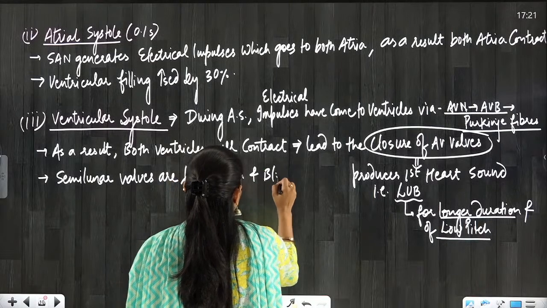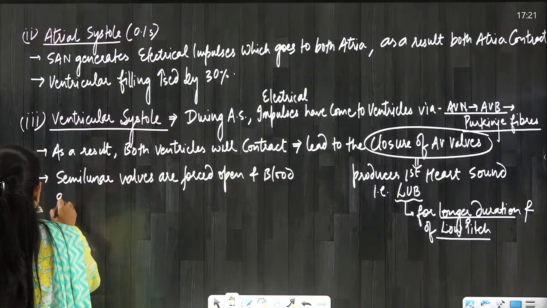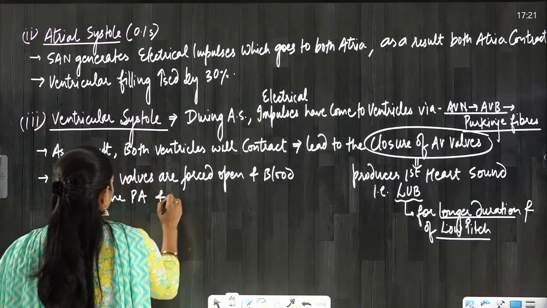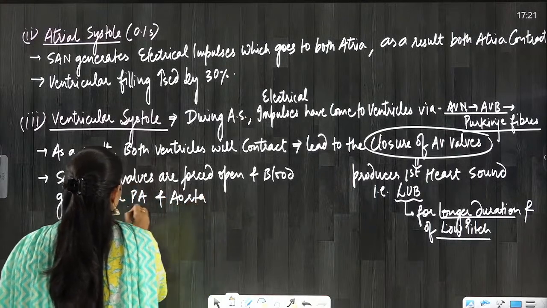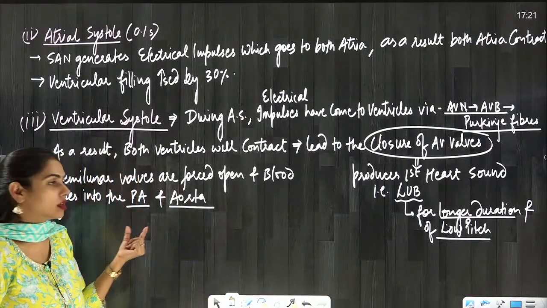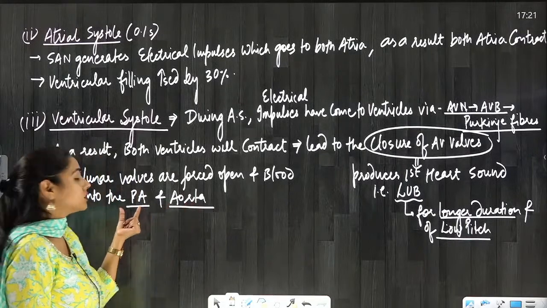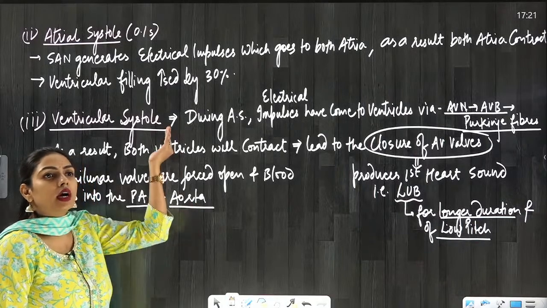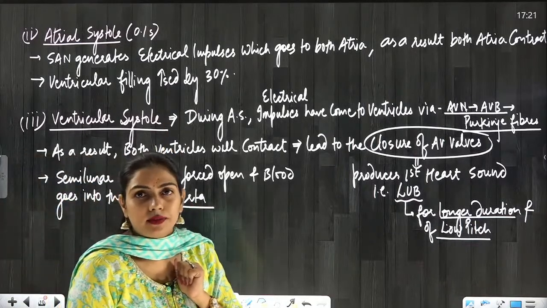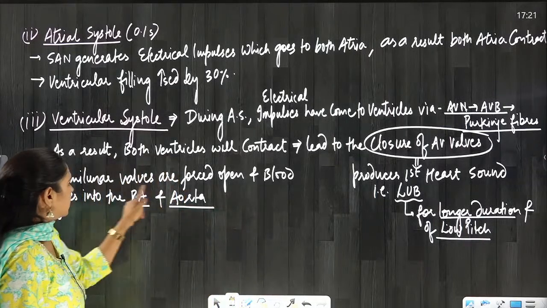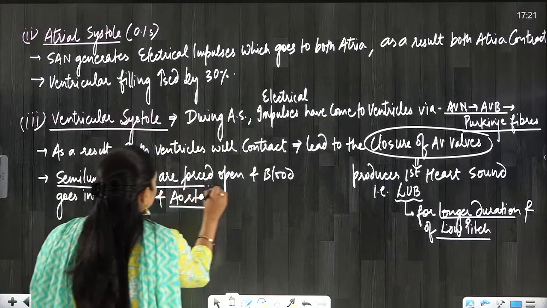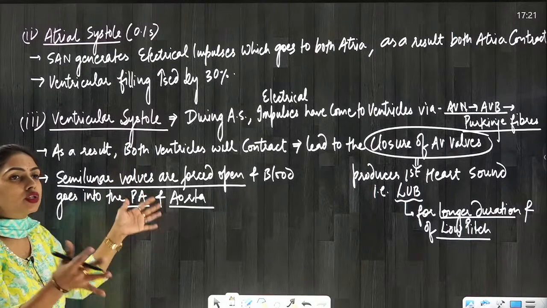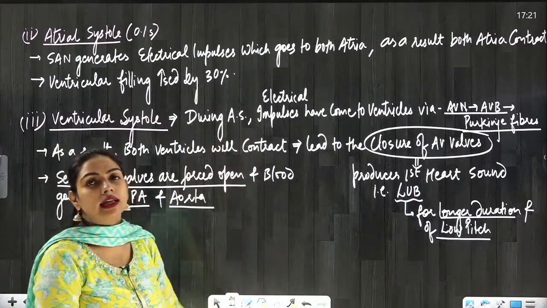And blood goes into the pulmonary artery and aorta. From the right ventricle, it is going into the pulmonary artery, and from the left ventricle, it is going into the aorta. Okay, so now the semilunar valves are forced open during the ventricular systole. Till now they were closed. Okay, so due to the pressure of the blood only, they are getting open.